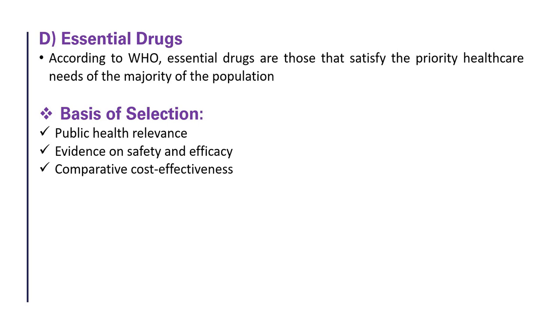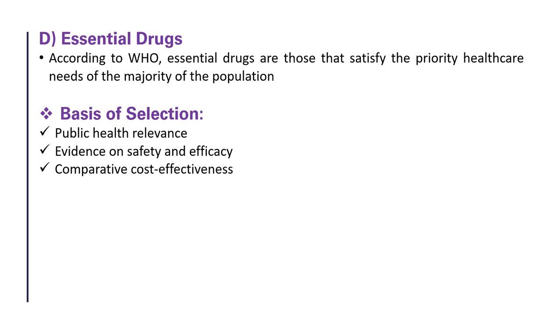Next, basis of selection, means how they are selected. Let's understand one by one. First, based on public health relevance, means they should treat common and serious diseases in a population. Example, paracetamol is included in the essential drug list because fever and pain are super common. Second example, insulin is essential because diabetes is a growing health issue. So, if a disease affects a lot of people, the medicine for it becomes important.